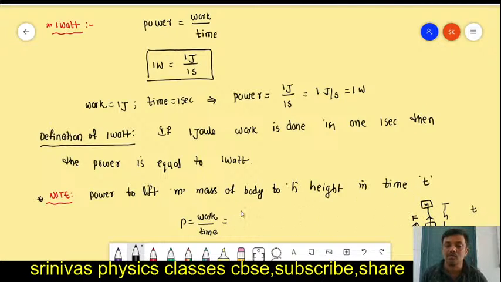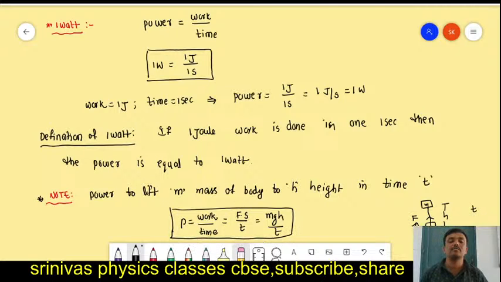Work is equal to force into displacement. The force is equal to the weight, mg. Displacement is h. So power is equal to mgh by t.